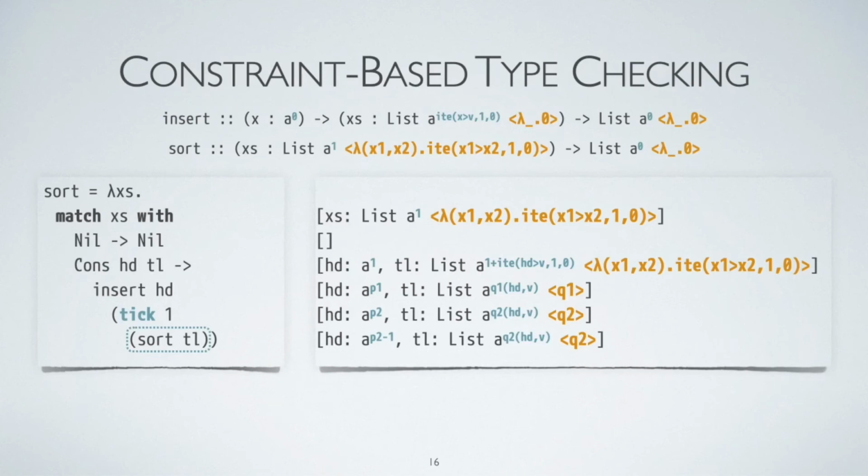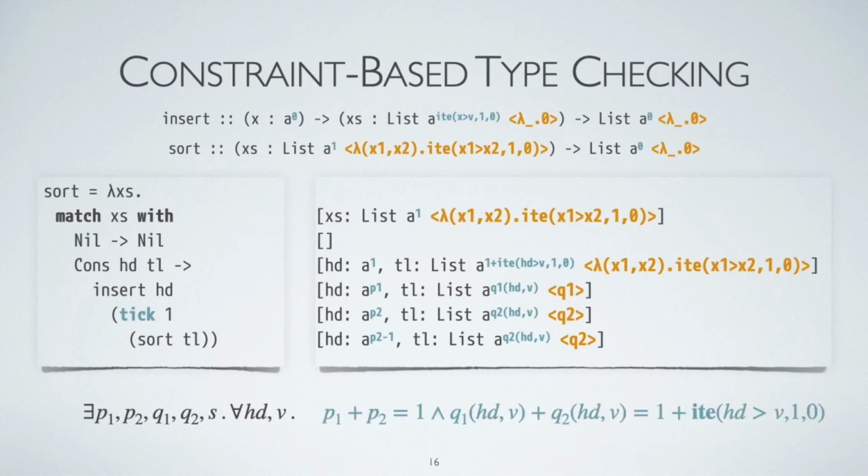Now let's take a look at the constraint generated by our type checker. The constraint asserts the existence of P1, P2, Q1, Q2. First of all, there are constraints specifying the potential split. The potential in different parts should sum up to the original potential in the context. Then, for the tick, we need to ensure that the potential is enough to pay for the cost, which means that the potential after the tick is still non-negative.